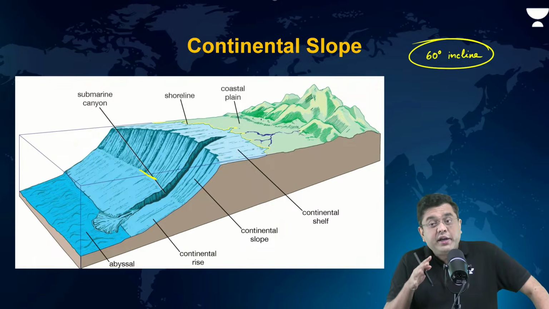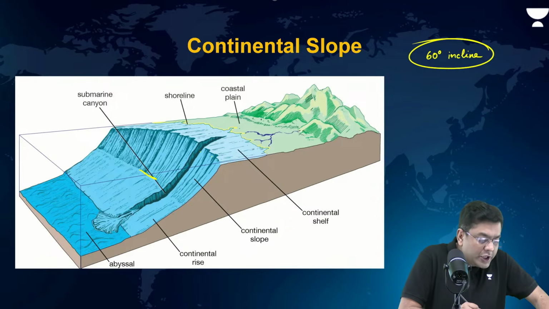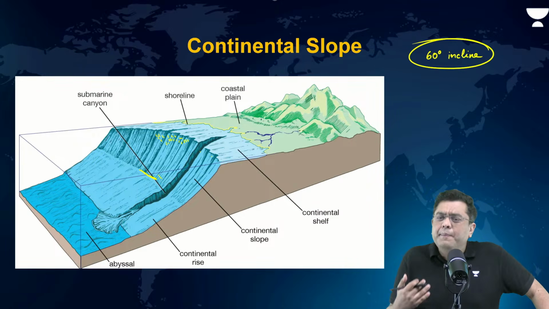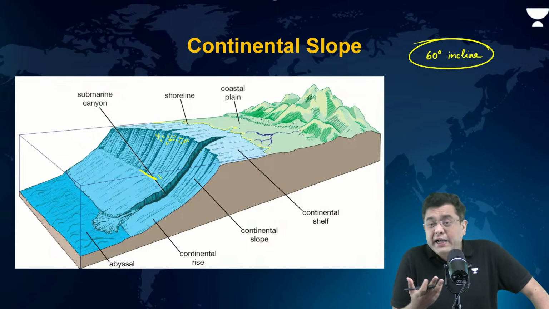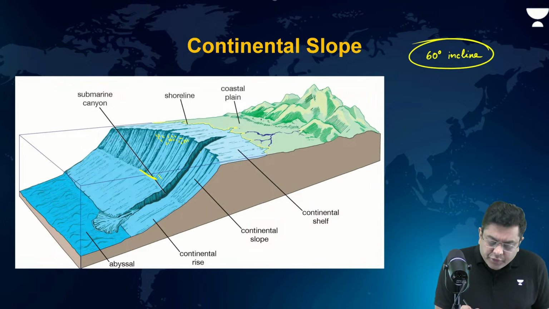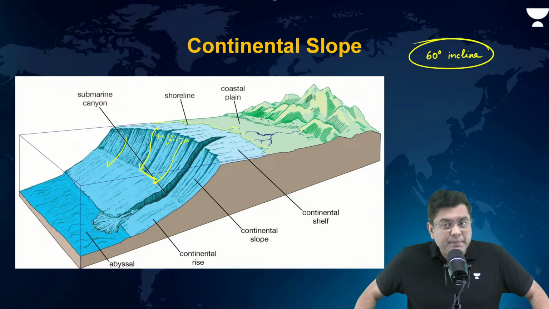Okay, 60-degree incline. And here you will also find the case that basically top portion you will have the case of certain plants, aquatic plants obviously, but the bottom portion, aquatic plants will not be there. There are a couple of reasons for that. First, light is not there, so lot of aquatic plants won't be there. Secondly, this is a zone where you have lot of these submarine landslides, submarine mass movements occur in large numbers.